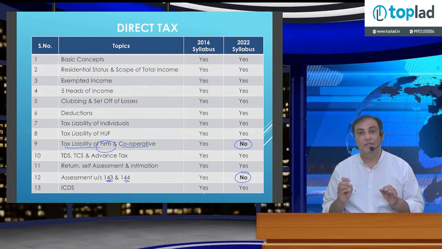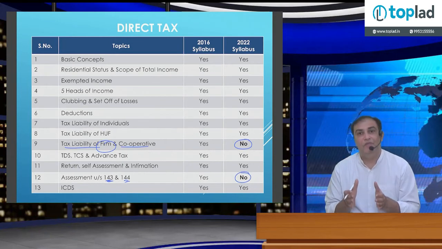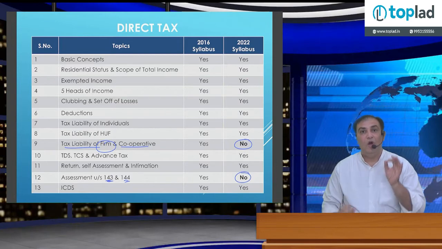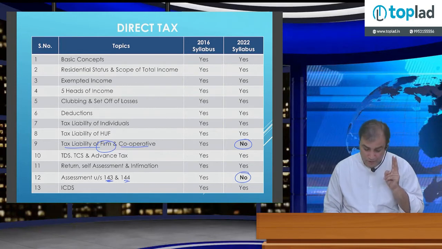Even the intensity and depth of all the chapters will remain the same. So only 2 chapters are taken out: partnership firm and cooperative society, and assessment under sections 143 and 144.